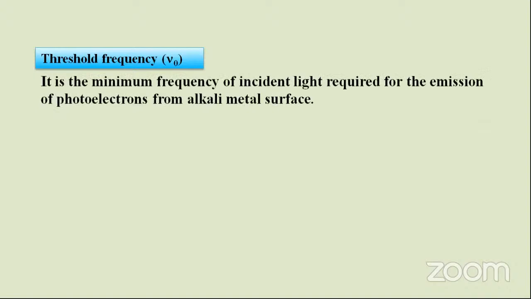Now come to the threshold frequency. It is the minimum frequency of incident light required for the emission of photoelectrons from the alkali metal surface.